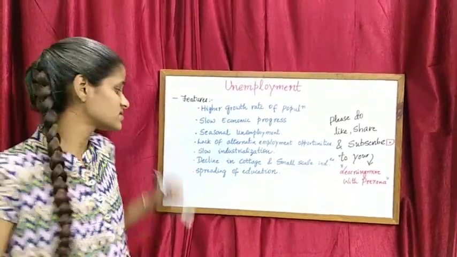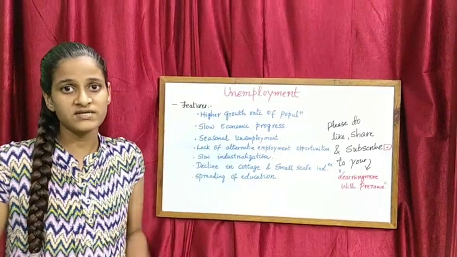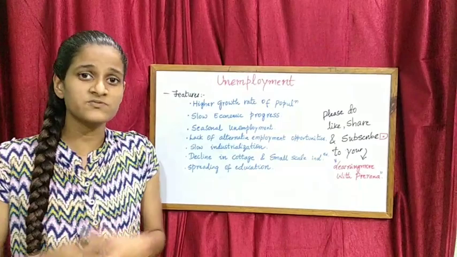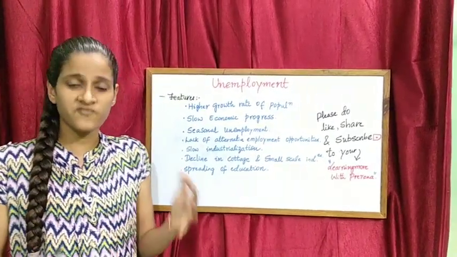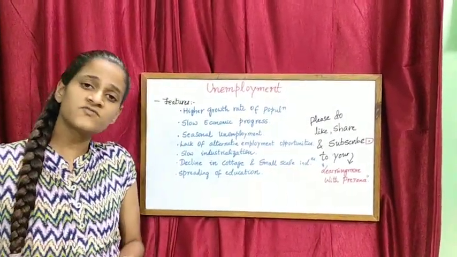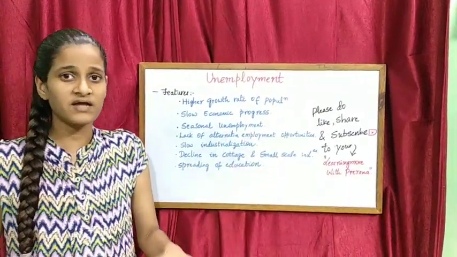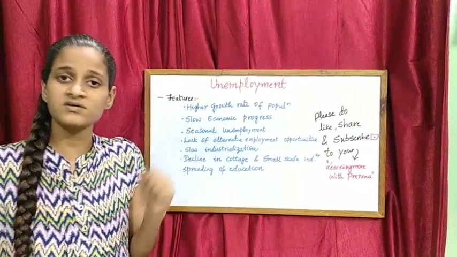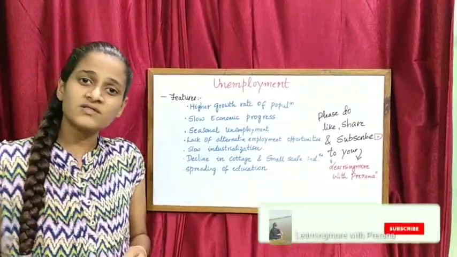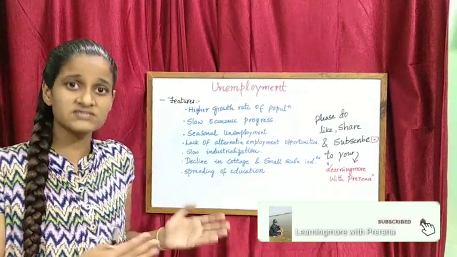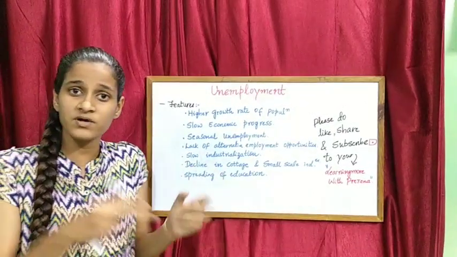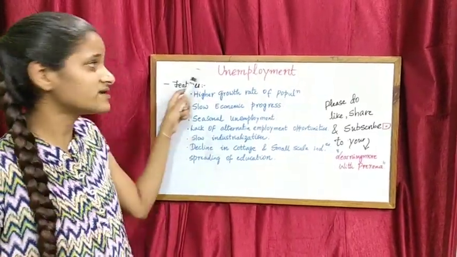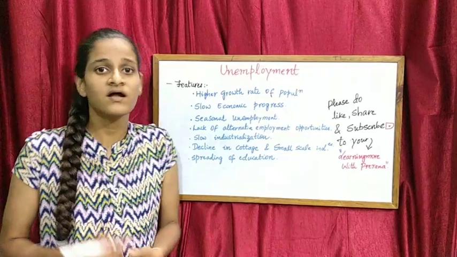The next point is, friends, decline in cottage and small scale industries. We can see that in rural areas, whatever cottage and small scale industries were there have shut down because of more competition and other reasons, like other people coming and investing their money in that place, because of which they have to shut down the small scale or cottage industries. Because of all these reasons, the farmers or the people who are dependent on them have lost their jobs, and we can see that unemployment has been increasing day by day.